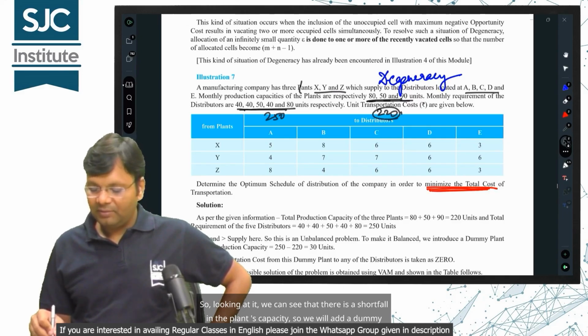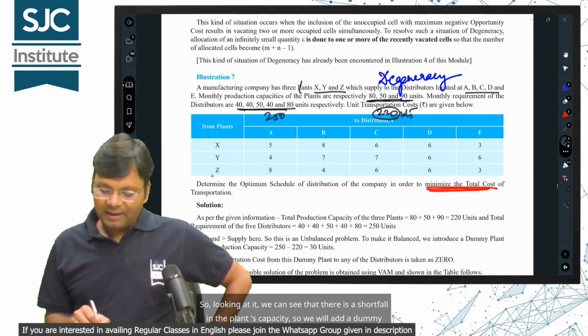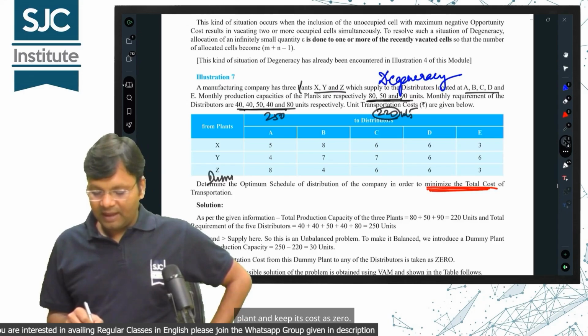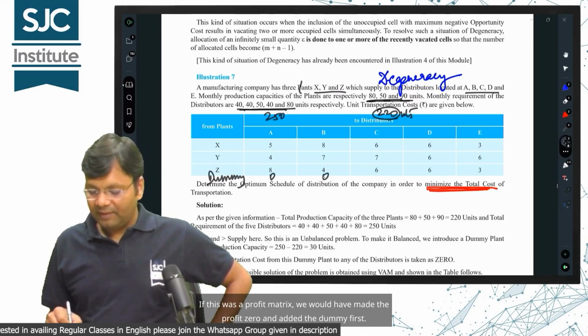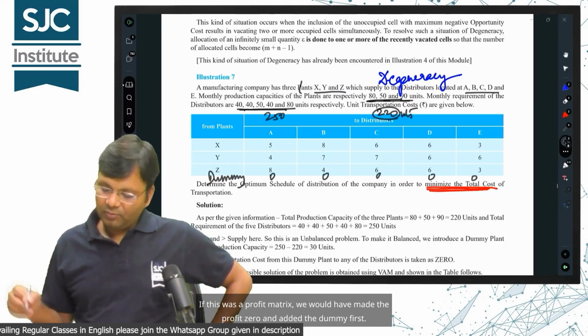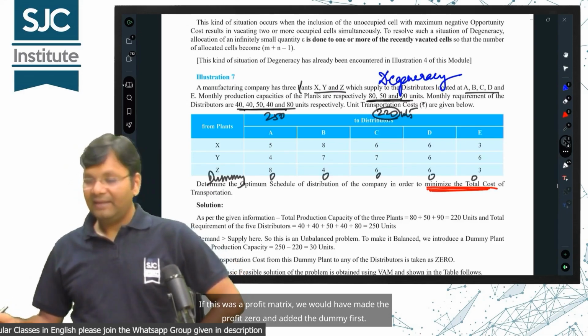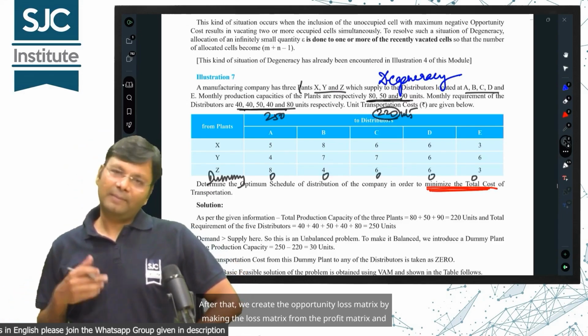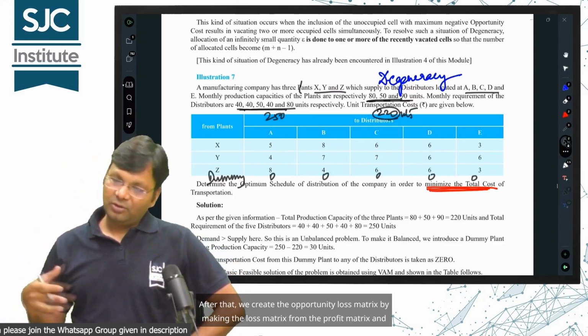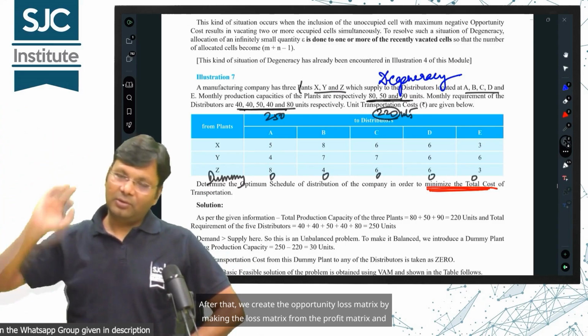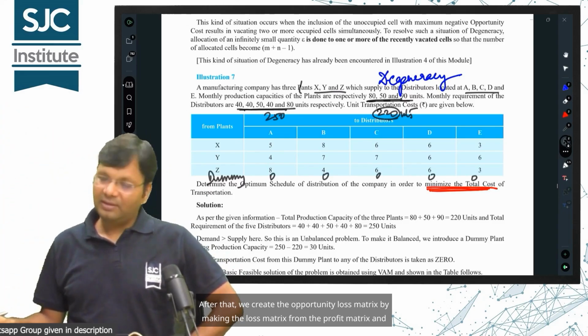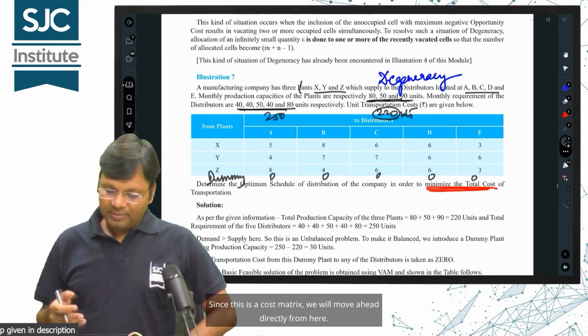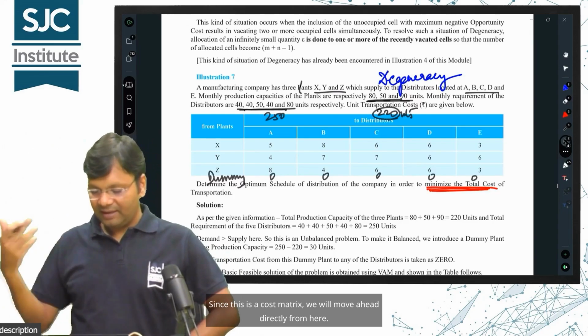So, looking at it, we can see that there is a shortfall in the plant's capacity, so we will add a dummy plant and keep its cost as 0. If this was a profit matrix, we would have made the profit 0 and added the dummy first. After that, we create the opportunity loss matrix by making the loss matrix from the profit matrix and proceed. Since this is a cost matrix, we will move ahead directly from here.